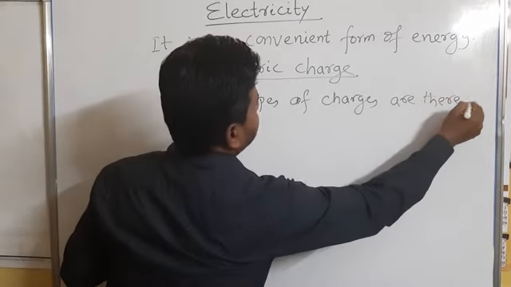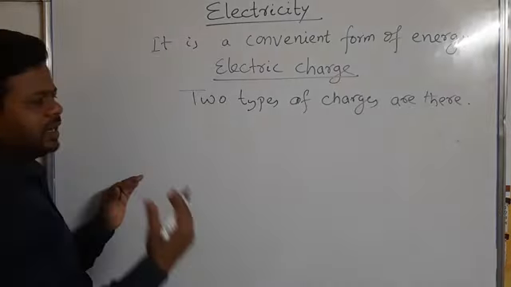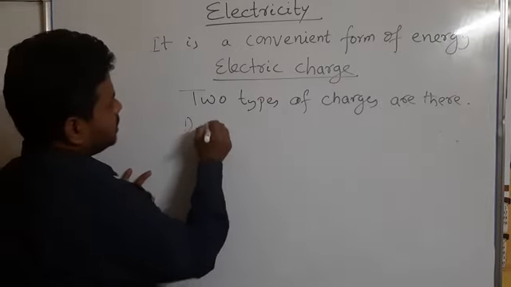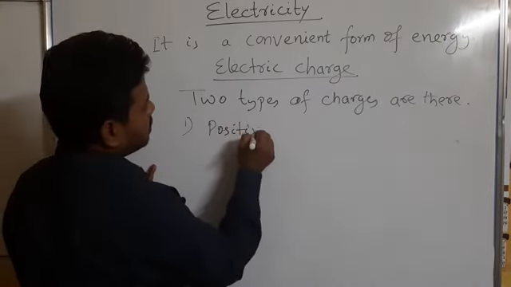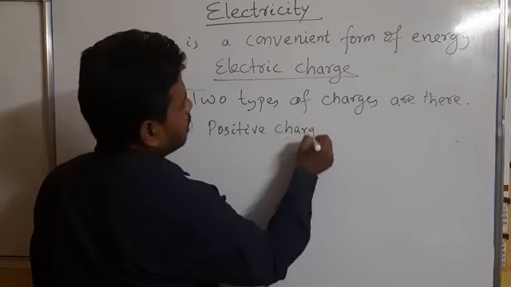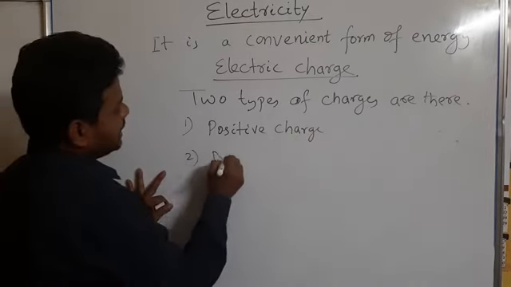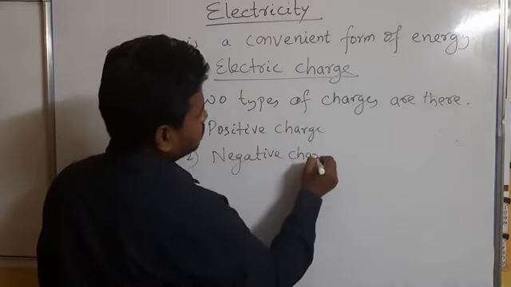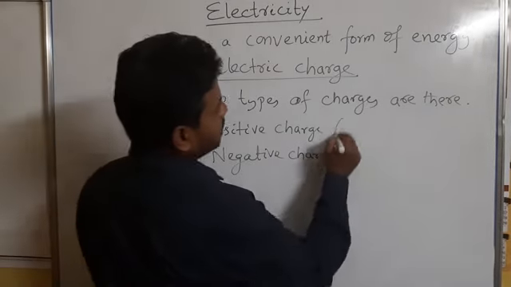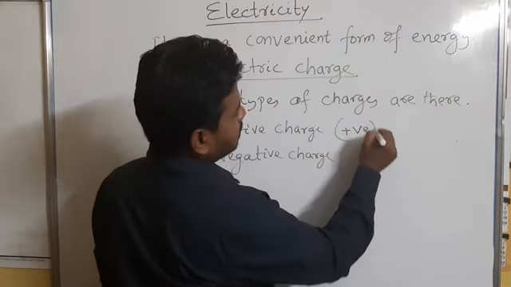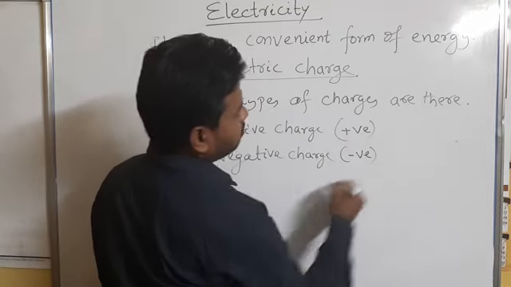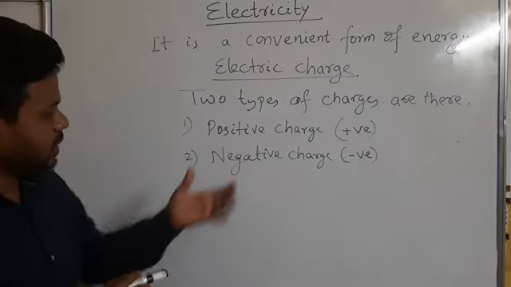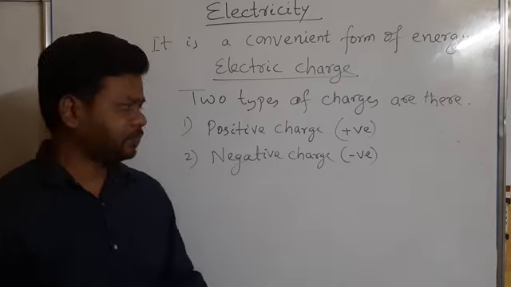We have got it by different experiments. The positive charge is sometimes written as plus and the negative charge is written as minus. So two types of charges are there, positive and negative.